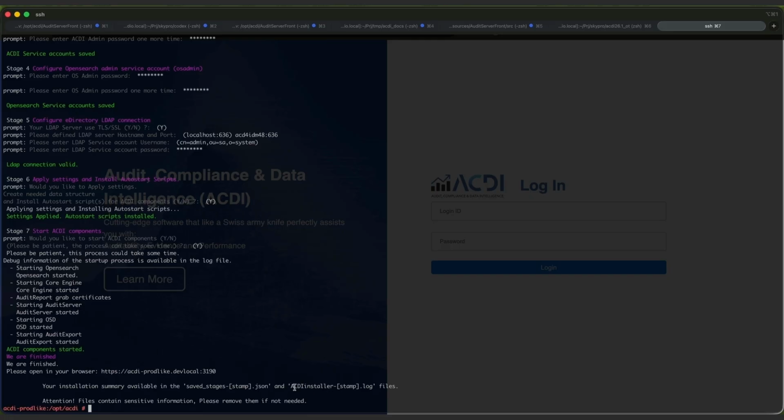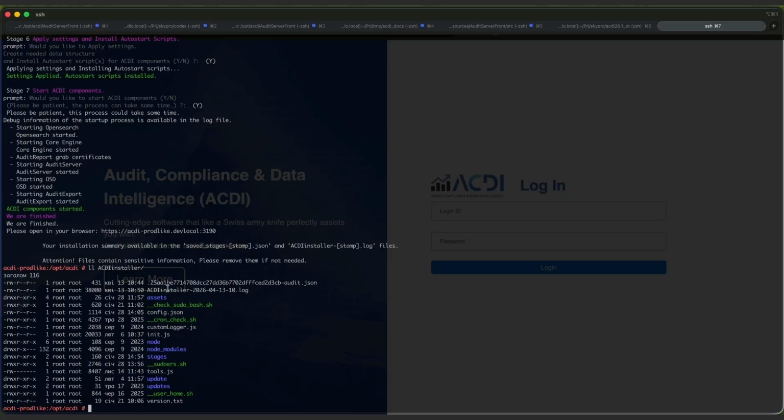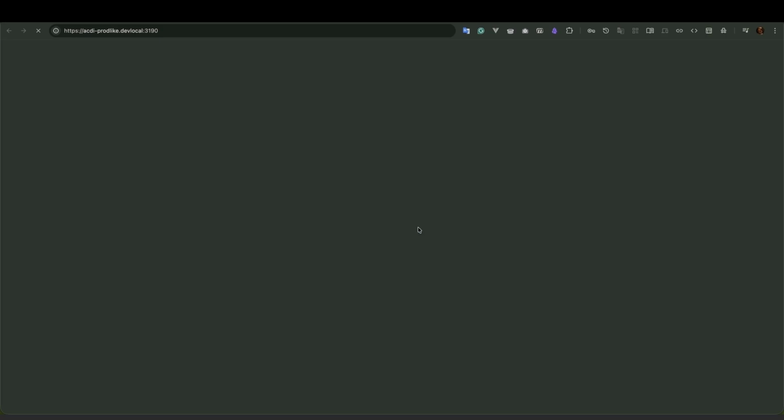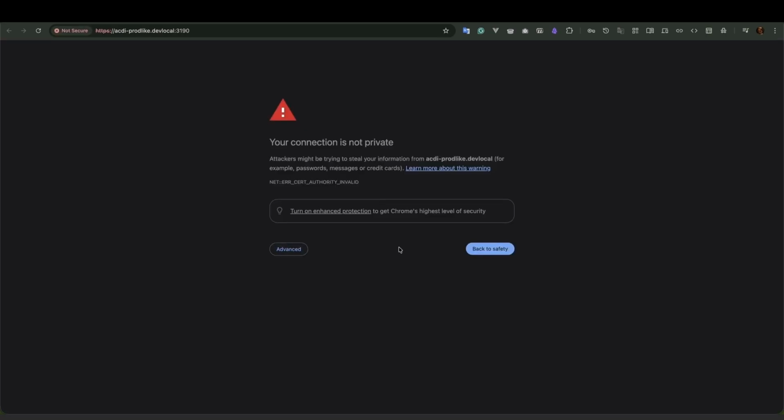Please note that during and after installation, a log file is created in the ACDI installer folder. This file contains installation details and may also include sensitive data. As a security measure, we recommend either deleting this file or moving it to a secure location. ACDI has now been installed. Let's move to the user interface to check whether any additional configuration is required.